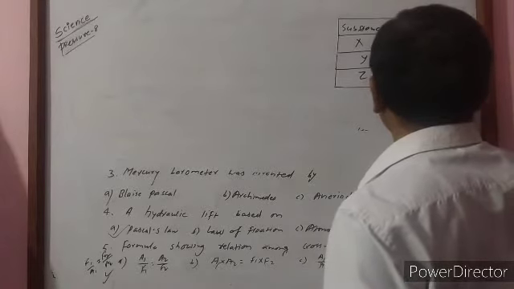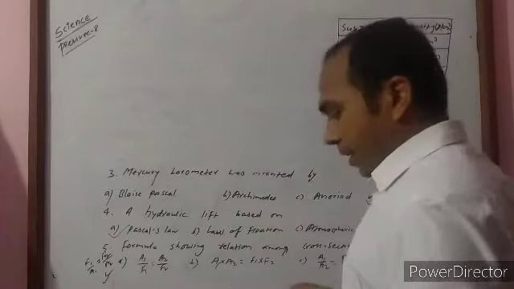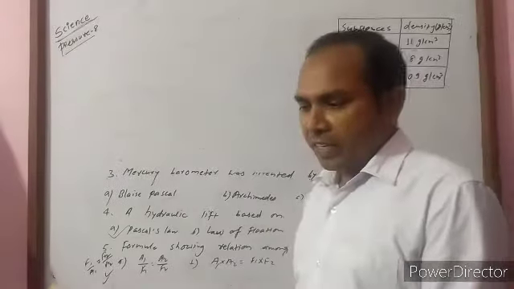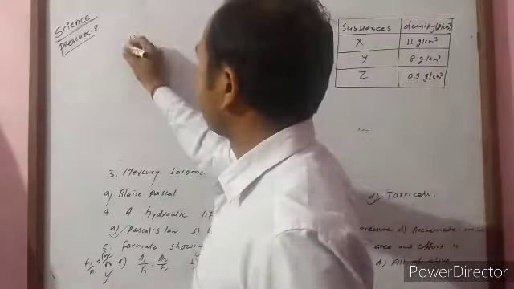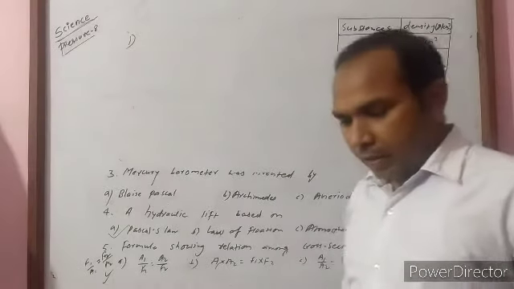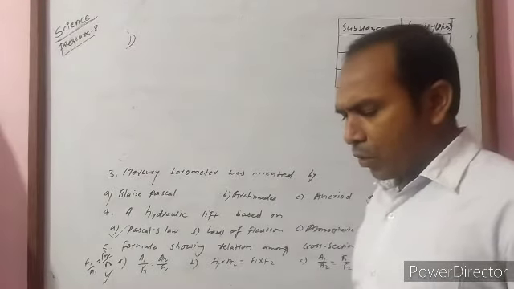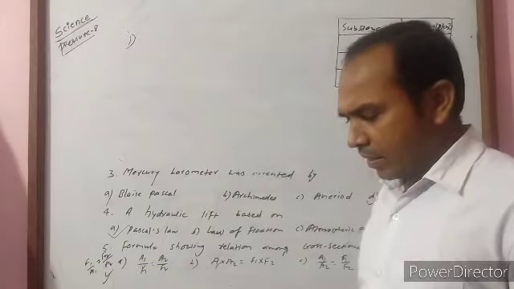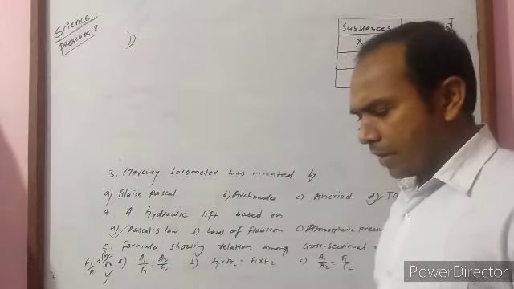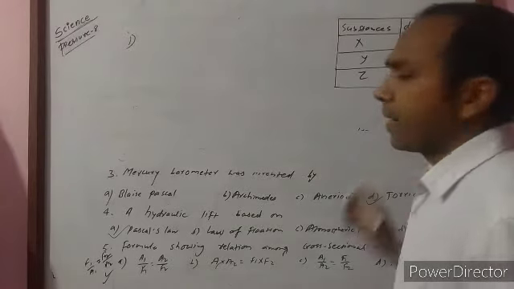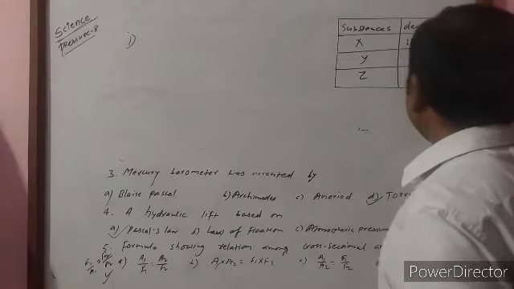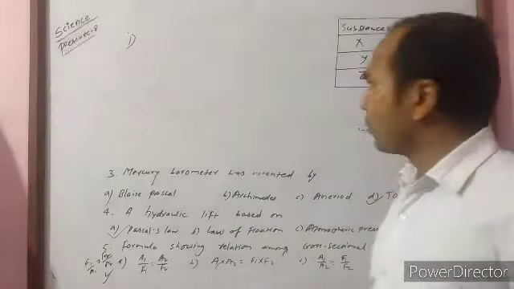Then three questions arise from this. First question is, if equal mass of all are taken, then which one will have the largest volume? We already know density is inversely proportional to volume.